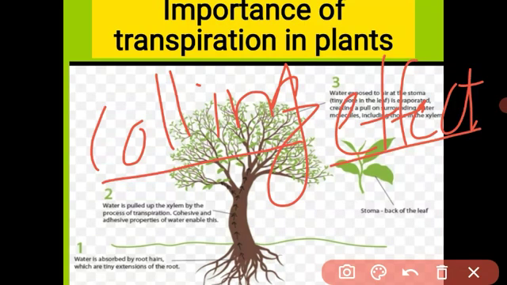Due to the transpiration, the atmosphere is cool. Because why? Due to the transpiration, the plant is continuously evaporating water vapors into the atmosphere, so the atmosphere is cool. Got it, beta? What is the first importance of the transpiration? Cooling effect, what is it, beta? The plant is standing in front of the sun, so if the temperature is high, the plant will do more evaporation, and a large amount of water vapors come out into the atmosphere, so the atmosphere becomes cool. Did you understand?